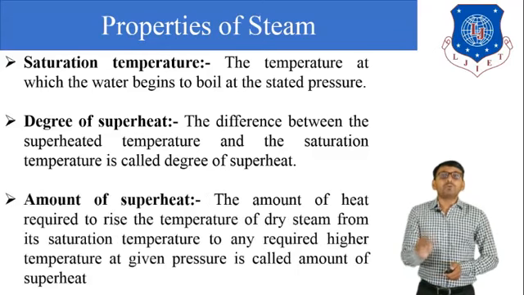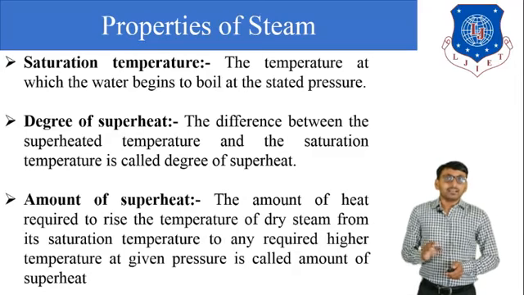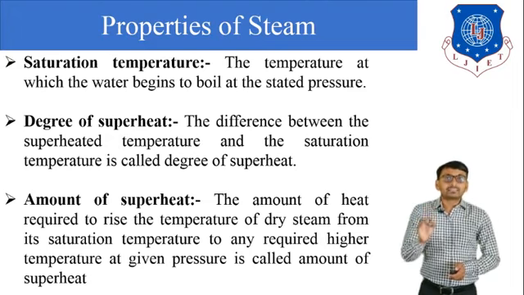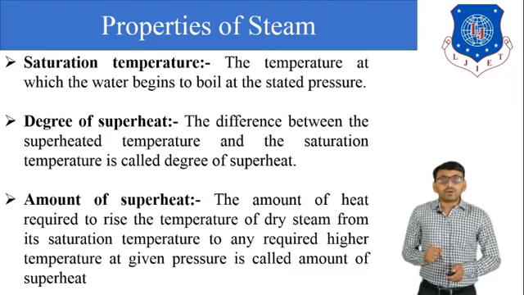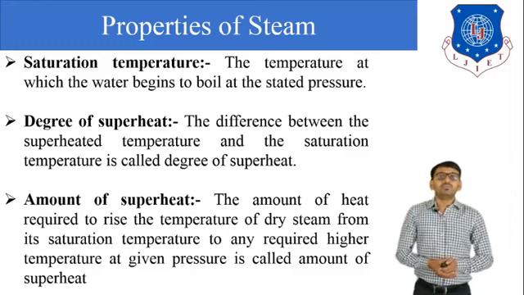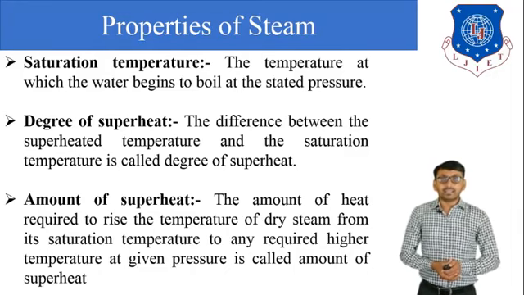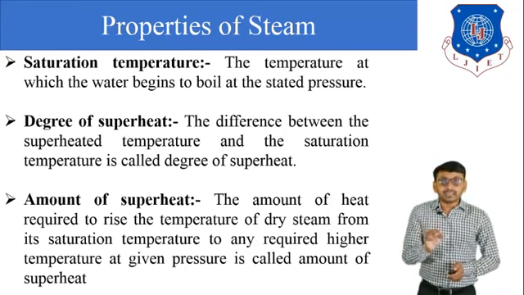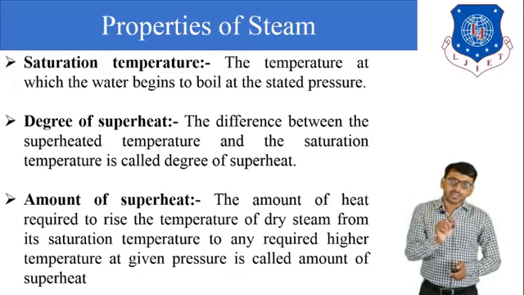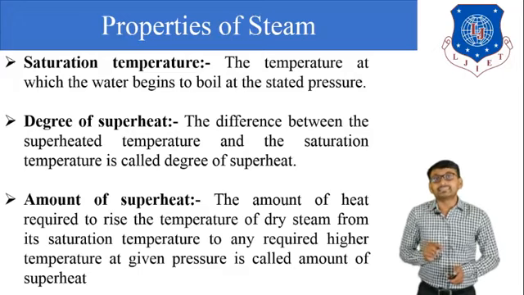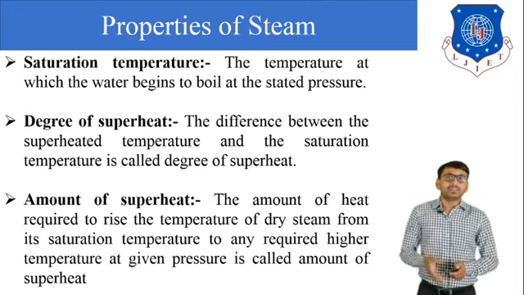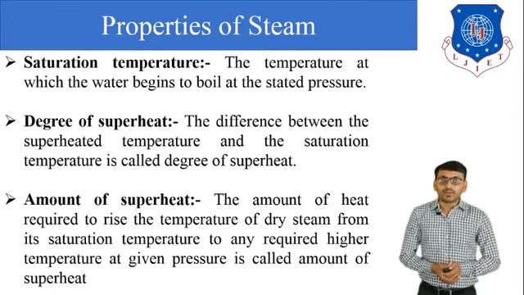Then amount of superheat. It means the amount of heat energy supplied to convert dry steam into superheated steam at particular pressure is called amount of superheat. So it is equal to CPS in bracket T superheated minus T saturation. What do you mean by CPS? Specific heat of superheated steam, and it is equal to 2.1 kilojoule per kg Kelvin.